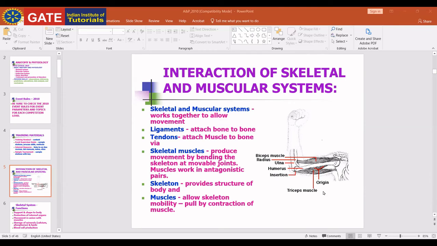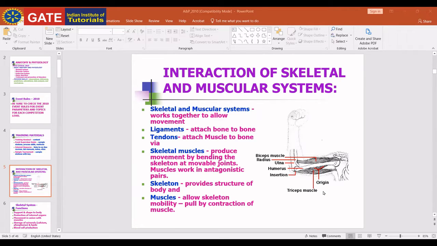I already explained that blood is a part of connective tissue. Blood is a specialized connective tissue, and you can say that blood is a fluid connective tissue. Okay. And then we go to muscular tissue. Muscular tissue is very important. It helps in locomotion and movement.